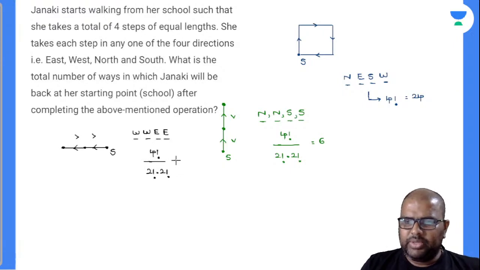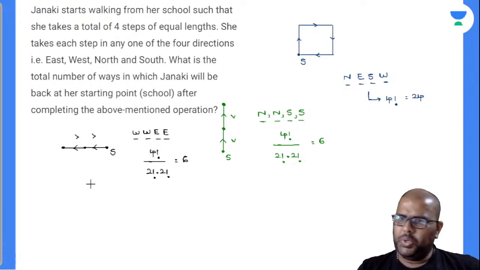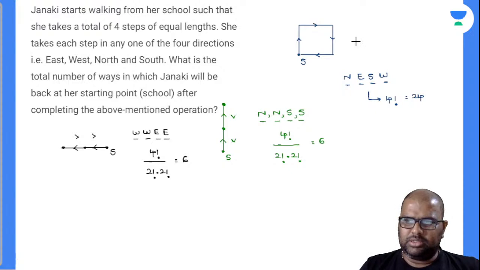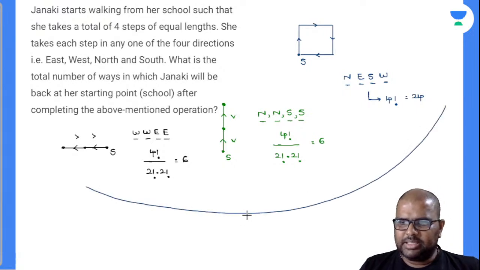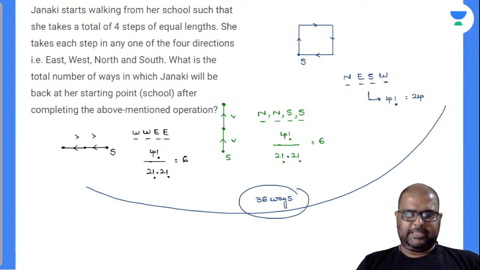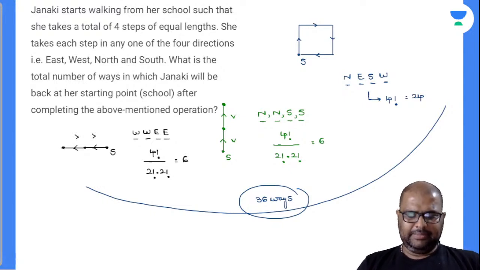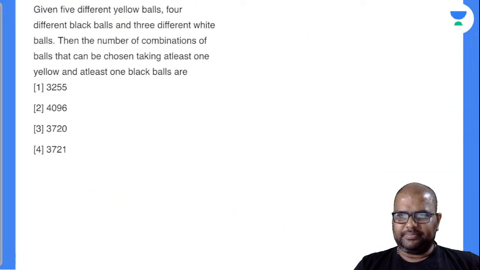What is the value here, beta? Is it 6? Is there any other way apart from that? No. So see here, south, south, north, north, all the things are covered here. Everything will be covered here. So finally add all those things and that will be the answer. The total answer will be 36. 36 ways Janaki can come back to her school after completing the above said operation. So how many of you got this logic? Perfectly done, na? Yes, exactly.